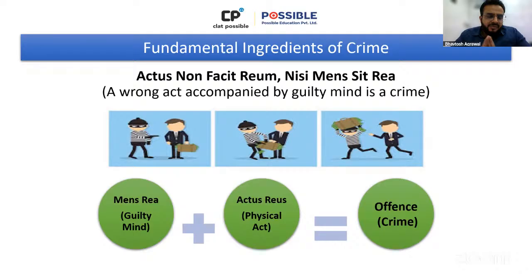So let's take an example to understand this situation. Let us say that in an examination hall, the students were asked to deposit their cell phones in a box kept outside the examination hall. Everybody was asked to deposit their cell phone outside the class. So one of the students, let's call him Ramesh, also deposited his cell phone.